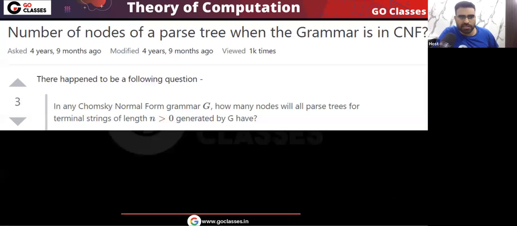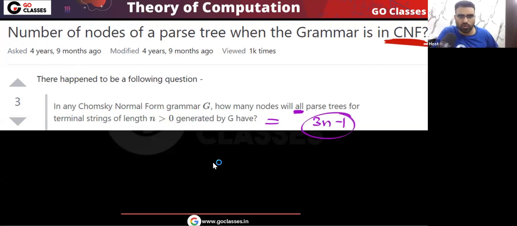So all these points, are they clear? Tell me the answer for this question. The number of nodes in a parse tree when the grammar is in CNF. If the grammar is in CNF, then for a string of length n, in all parse trees, the answer will be 3n minus 1.